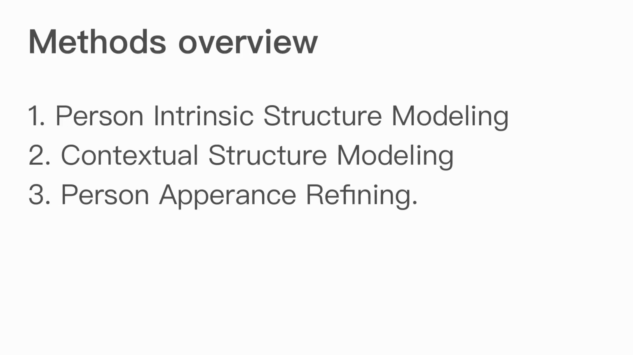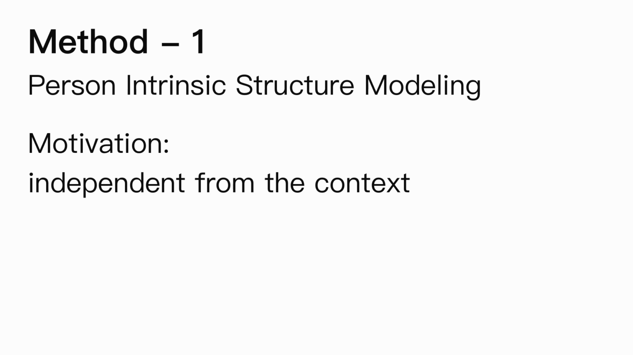Our proposed approach, in overview, consists of three parts: person intrinsic structure modeling, contextual structure modeling, and person appearance refining. In person intrinsic structure modeling, we want to model person structures independently. The reason is that, in the layout-to-image scenario, although the context can affect the person's behavior to some extent, persons are actually free to have any pose or face structure as long as they follow some patterns.